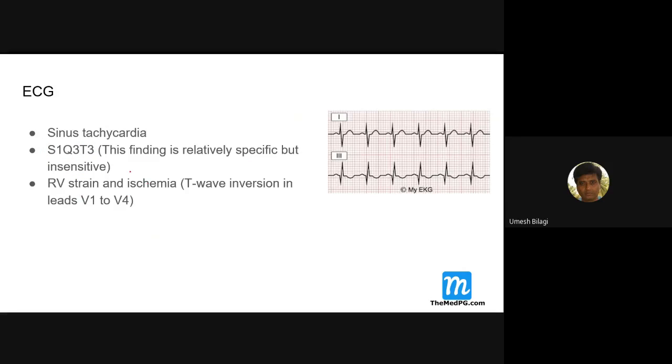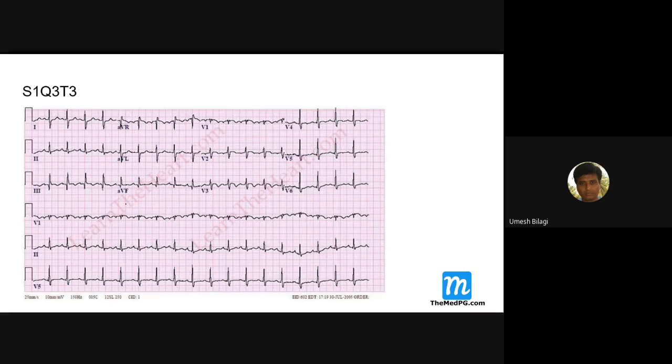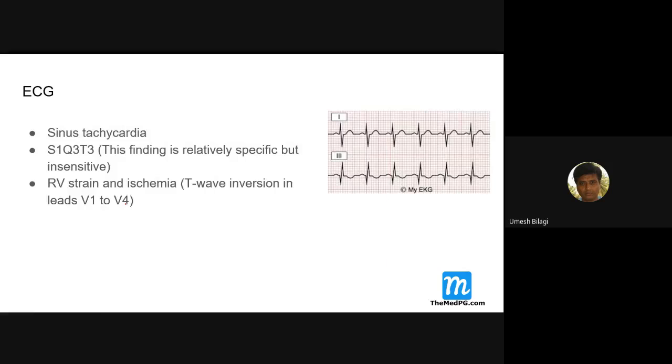And because there is strain and microinfarction of the RV, the ischemia will manifest in the form of T wave inversions in V1 to V4. You'll get T wave inversions here. It is a sign of ischemia of the RV. So this was the ECG.